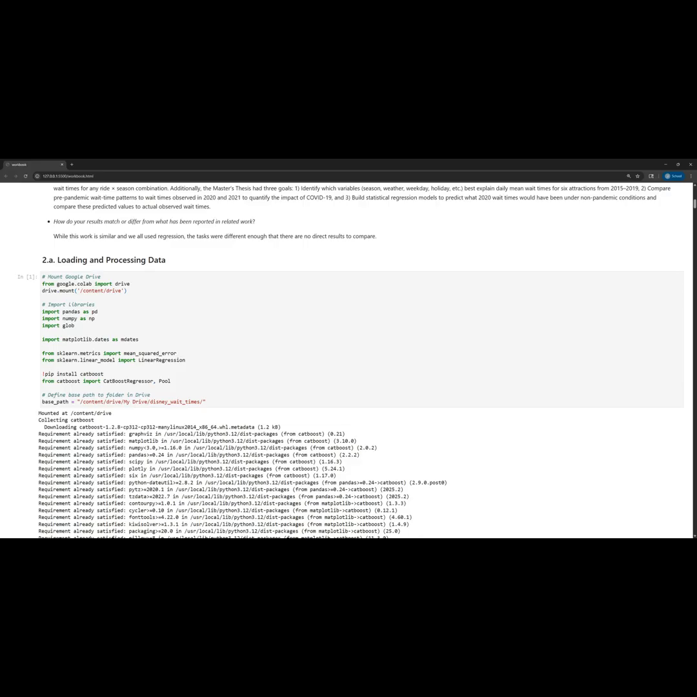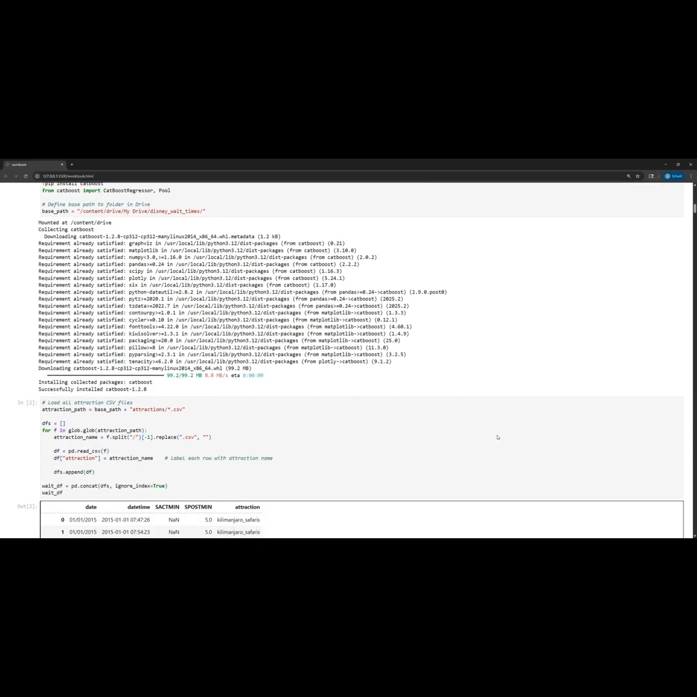Now let's get into my data. 2.A describes how I loaded and processed the data. This first section of code mounts to a Google Drive that contains the files from Touring Plans, as well as loads the relevant libraries that will be used later.